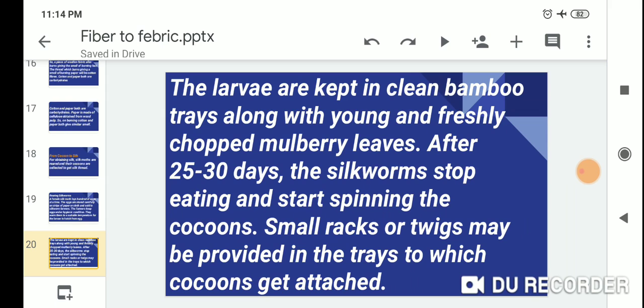After 25 to 30 days, the silkworms stop eating and start spinning the cocoon. Small racks or twigs may be provided in the trays to which cocoons get attached.